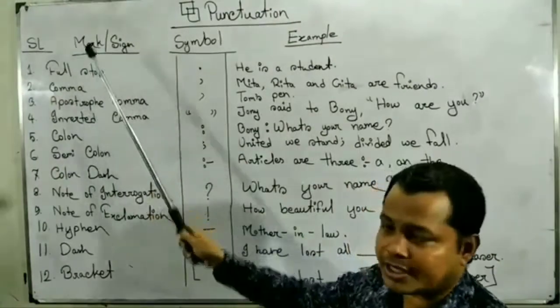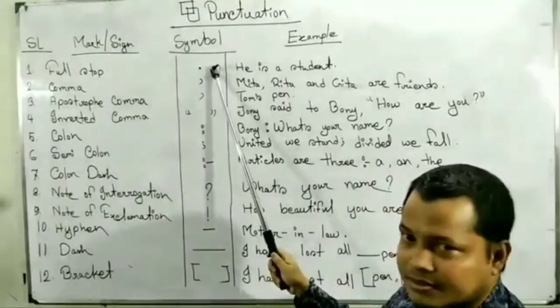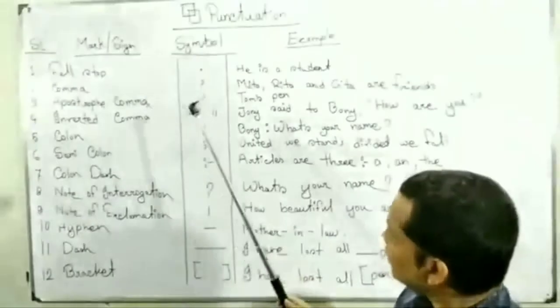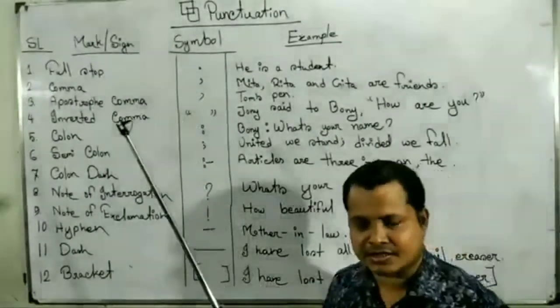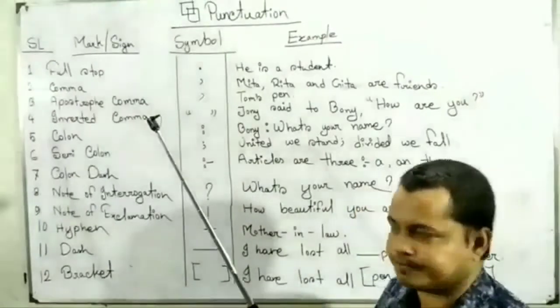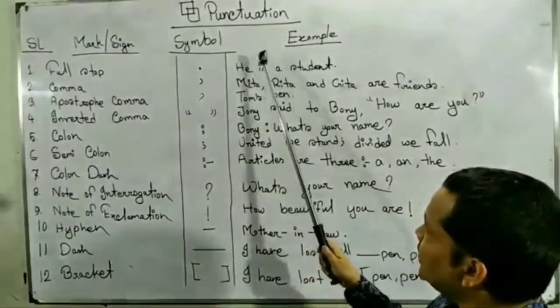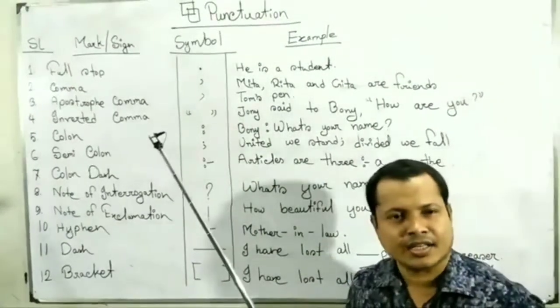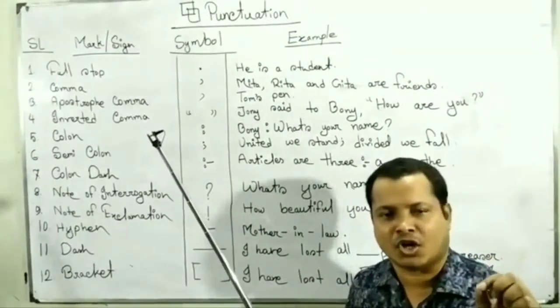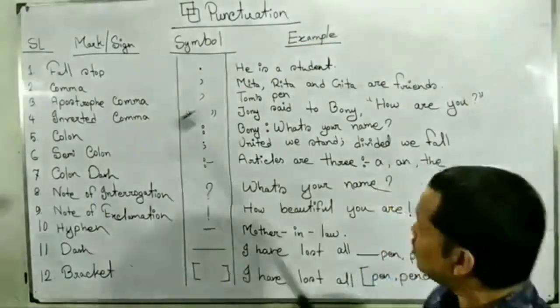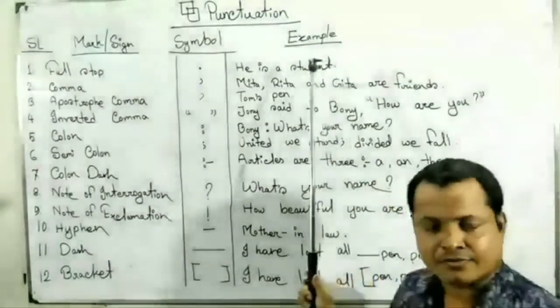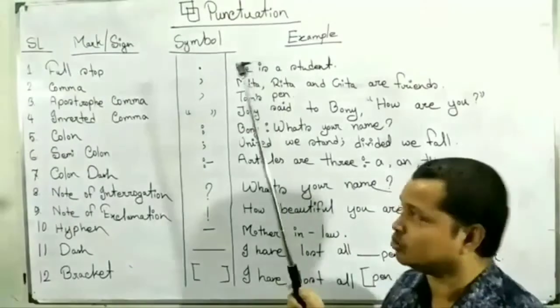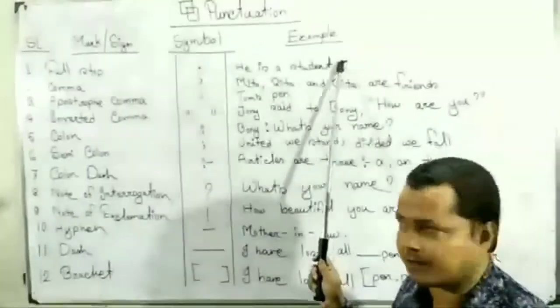Number 1, full stop, sign, stop. After a complete sentence, we have to use full stop. For example, he is a student means he is a learner. It is a complete sentence or complete sentiment. So, we have to use here full stop, and we have to stop fully here.